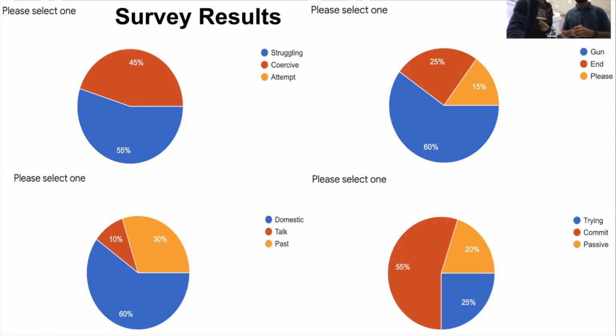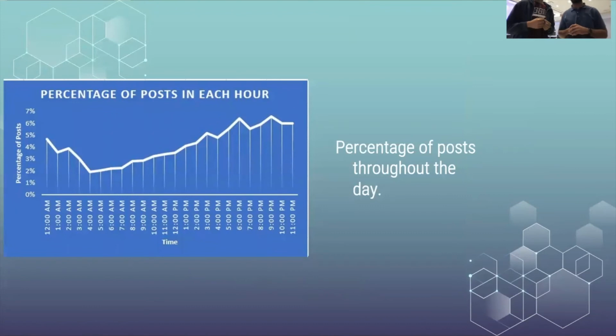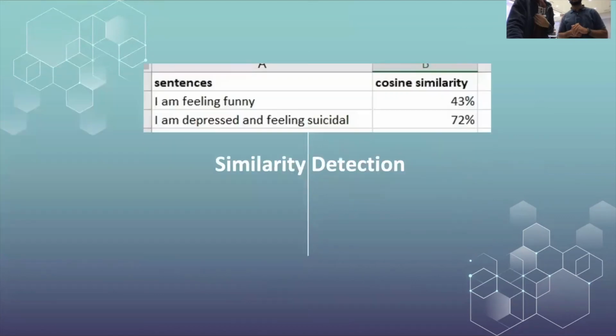We also did an analysis where we tried to see what percentage of posts are made at what hour of the day. We were surprised to see that more than 50% of the posts are made after 5 and around to midnight, which goes on to show that most of these posts are made after sunset, which can act as a guide to help detect these posts.